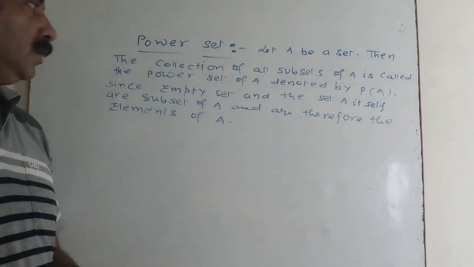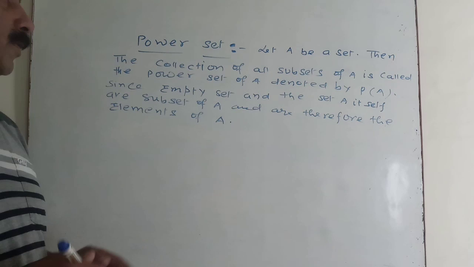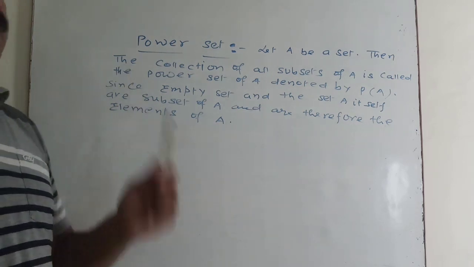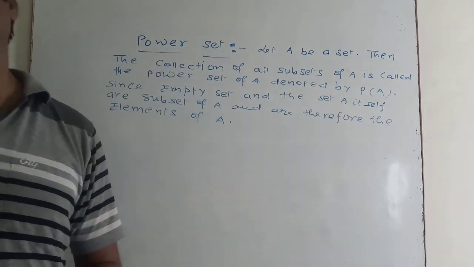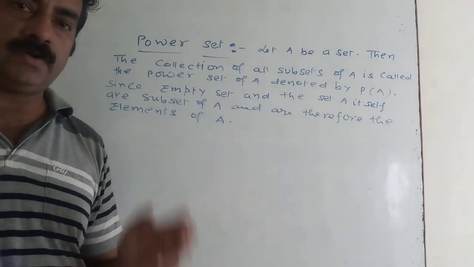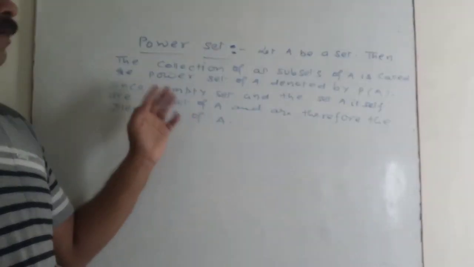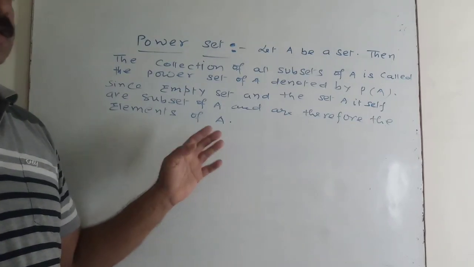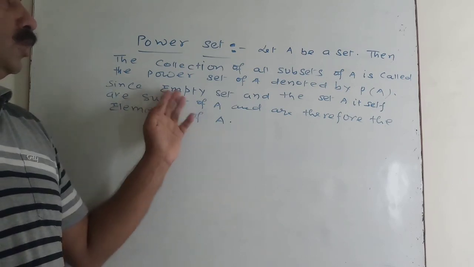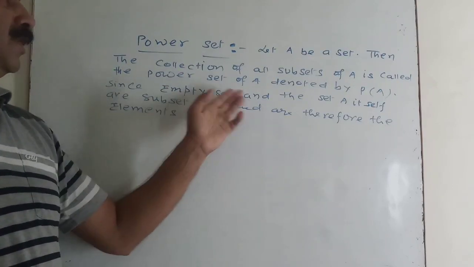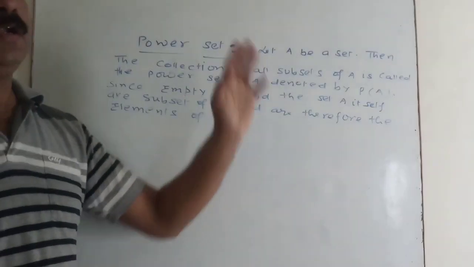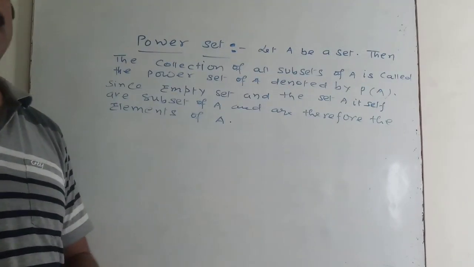As we have already discussed in the topic subsets, the empty set is a subset of every set and every set is a subset of itself. तो जब हम पावर सेट या सबसेट्स बनाएंगे, तो ये दोनों सबसेट्स में ऐड किए जाएंगे, empty set and set A itself.